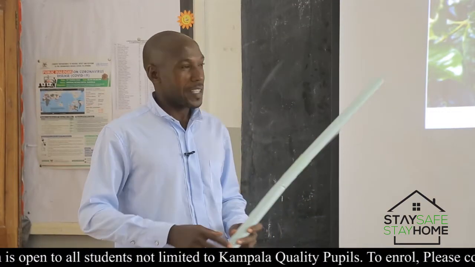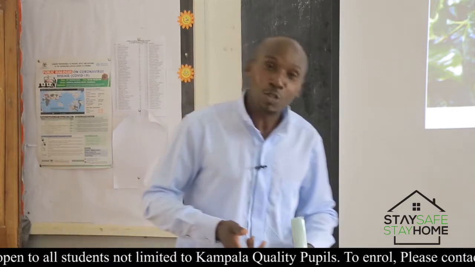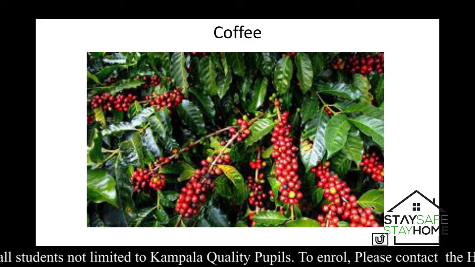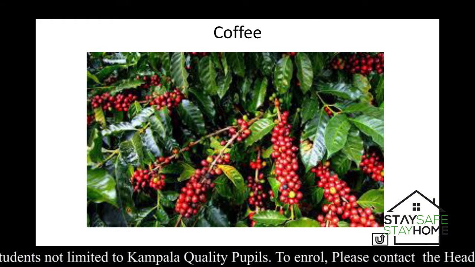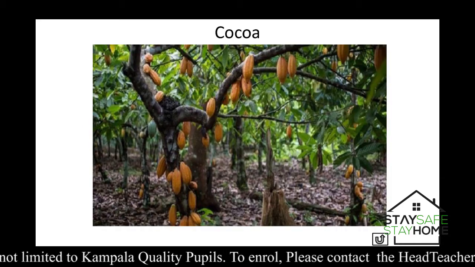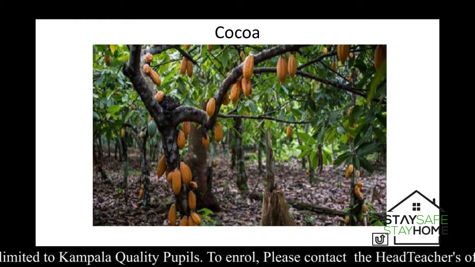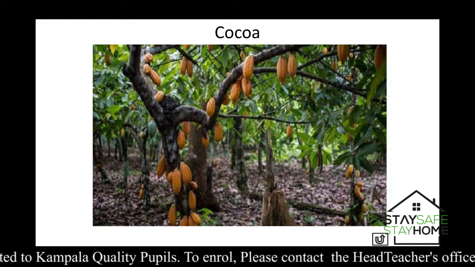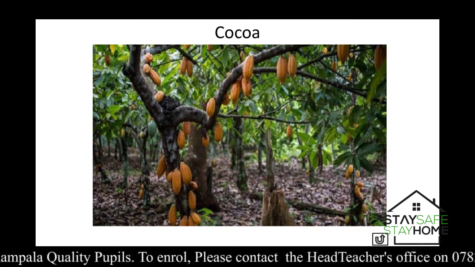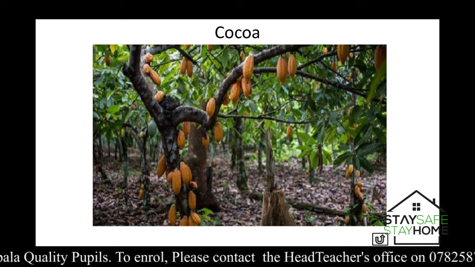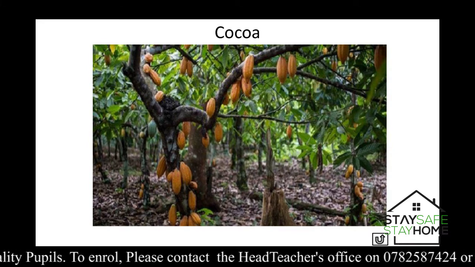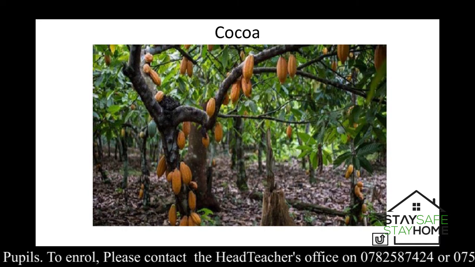There are images of these crops. Unfortunately, some of you don't go to villages and you don't know what these crops look like. Guess what? Which crop is this? But I've already cheated for you. That is coffee. That's what coffee looks like. We move on to another crop. I guess the majority of you have never seen cocoa. You just enjoy chocolate, forgetting that it's made from cocoa. This is what it looks like when it's ripe. When it's not ripe, it's reddish maroon, some kind of maroon. That's when it's still raw, but this is a ripe one.